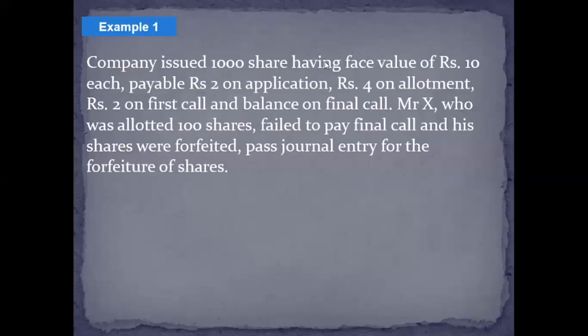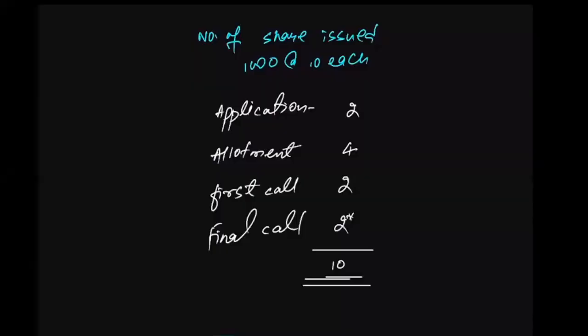Now the question further says that one of the shareholders, one of the subscribers, was allotted 100 shares, basically who has purchased 100 shares. So he must have applied for the 100 shares, and been allotted 100 shares, and finally when it comes to the payment of the final call, his shares were forfeited because he failed to pay the final call. So that means he must have paid for the application, for the allotment, for the first call, but he just did not make the payment for the final call. This is the case.